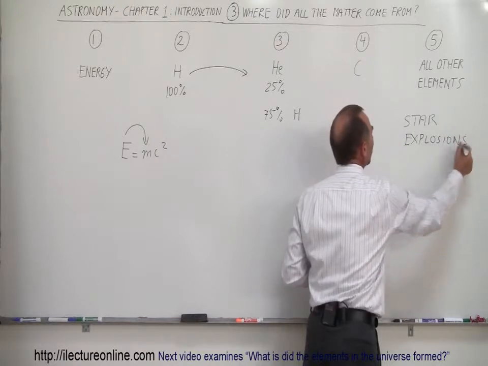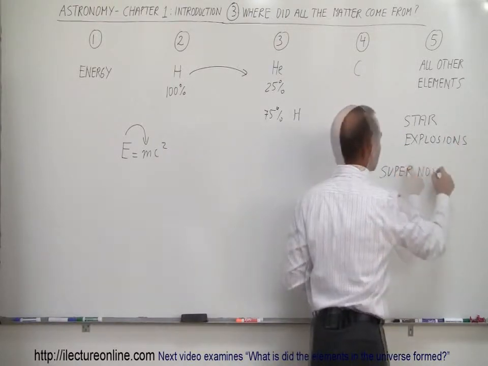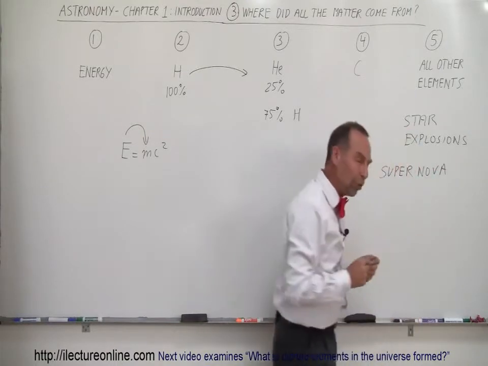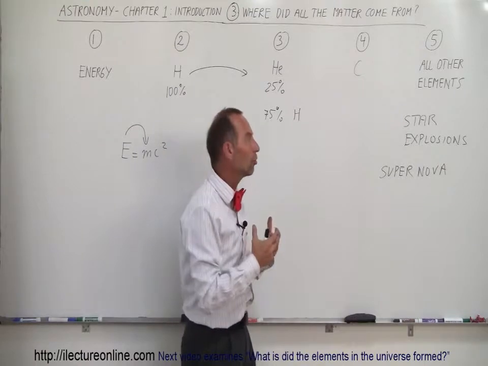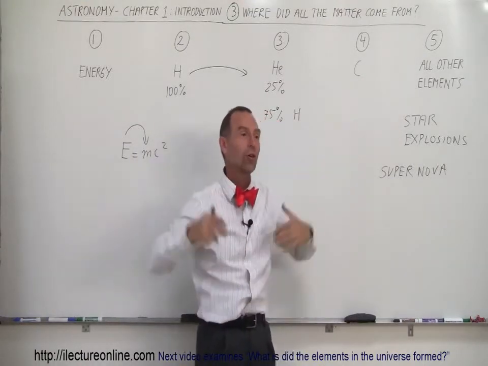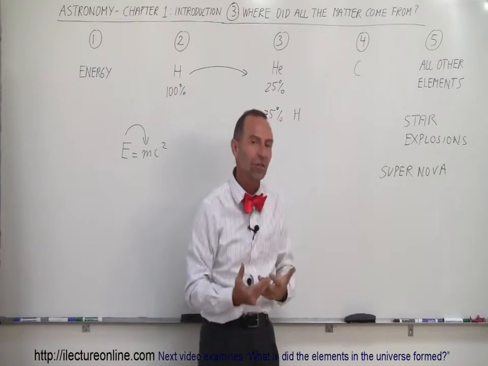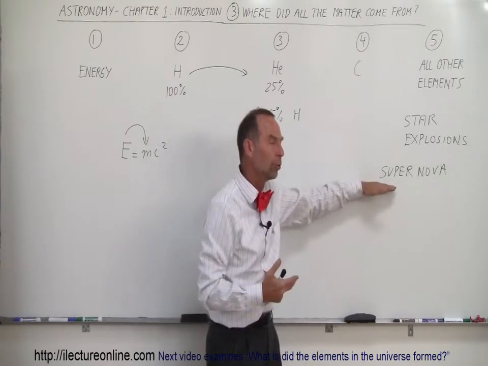Now, what kind of star explosions are they? Well, they're called supernovas. And so supernovas are kind of the end stage of very giant stars. Now, stars only explode if they start out as huge stars, and when they get to the end cycle of their existence, they end up exploding in a catastrophic explosion called a supernova.